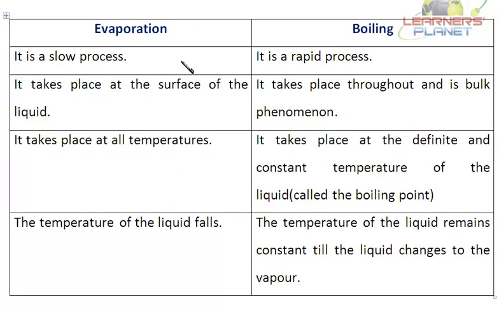See, there's a difference between evaporation and boiling. Evaporation is a slow process. Boiling is a rapid process. Evaporation takes place at the surface of the liquid. Boiling takes place throughout and is a bulk phenomenon. Evaporation takes place at all temperatures. Boiling takes place at a definite and constant temperature of the liquid. Say the boiling point of water is 100 degrees centigrade. In evaporation, the temperature of the liquid falls.